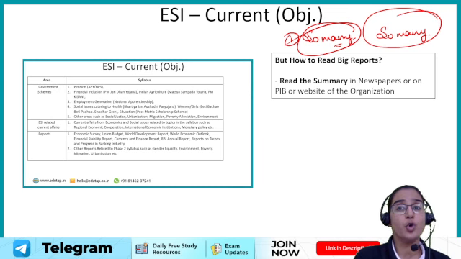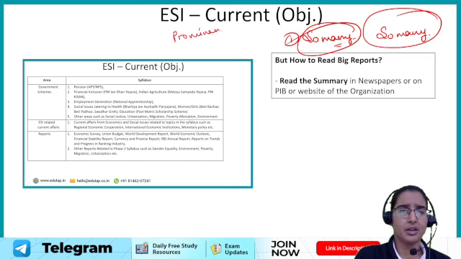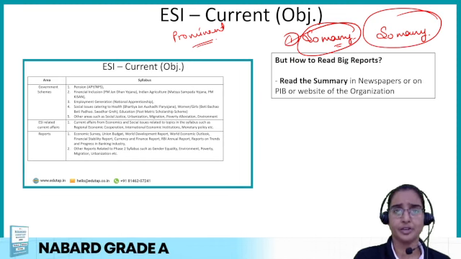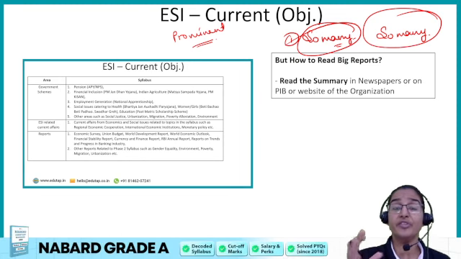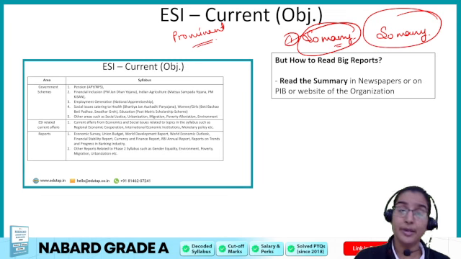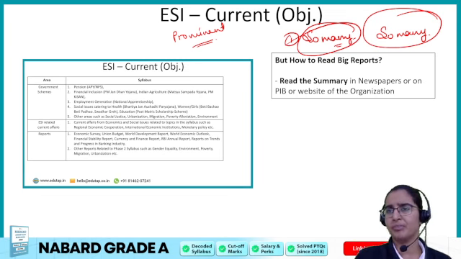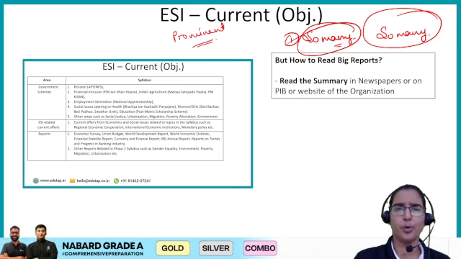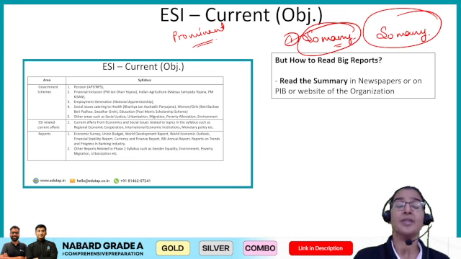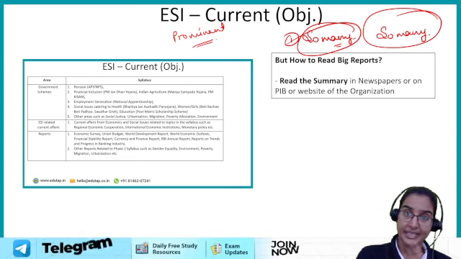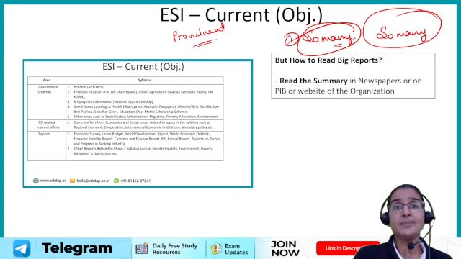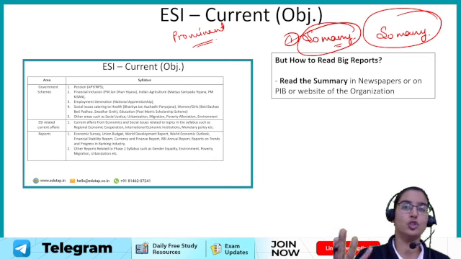Now as far as so many organizations are concerned, you have to read the reports which are released by the prominent organizations which have some stature, like the World Bank, IMF. If they are releasing any report, that becomes important for us, right? Any normal organization releasing a report is not important for us. Okay, if Niti Aayog is releasing any report, yes, it is important. In this manner we have to see which organizations to prefer as far as the reports are concerned.